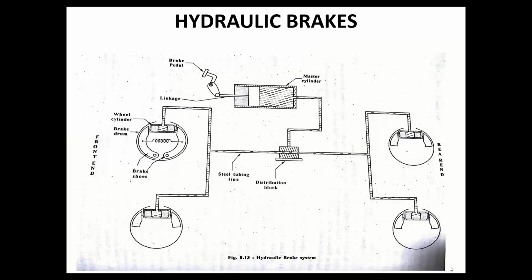Okay, so this shows the sketch of hydraulic brake system. As I told you, hydraulic brakes are used only for low load vehicles, wherein a small amount of pressure will be magnified by a cylinder many times and the braking effect can be seen. Here there are two important components. One is the master cylinder. This is the master cylinder and this is the wheel cylinder. These two are the important components.